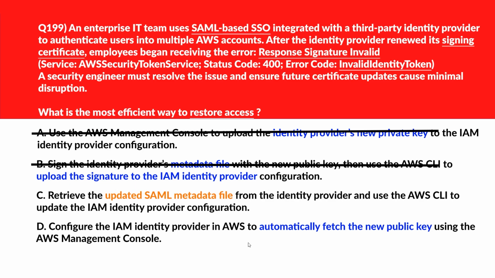Let's keep it. We'll move now to option D. Option D says configure the IAM identity provider in AWS to automatically fetch the new public key using the AWS Management Console. IAM identity provider configuration doesn't support automatic public key retrieval. We'll reject it and lock option C as the right answer.